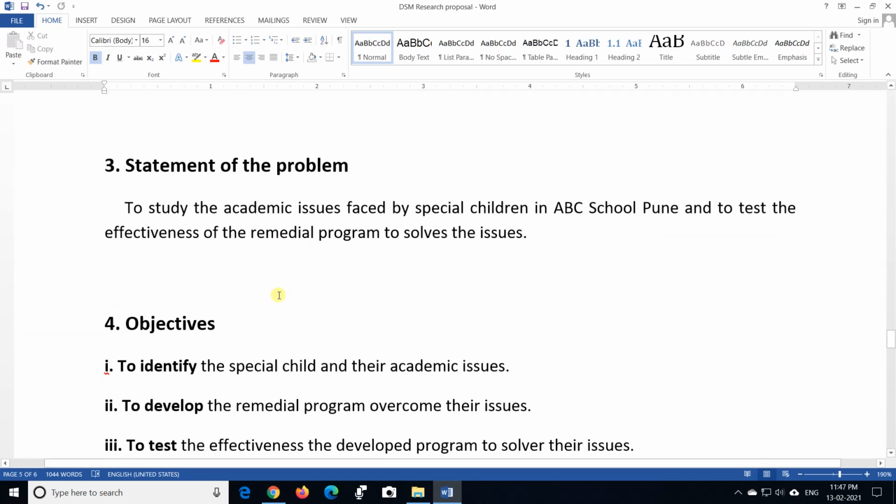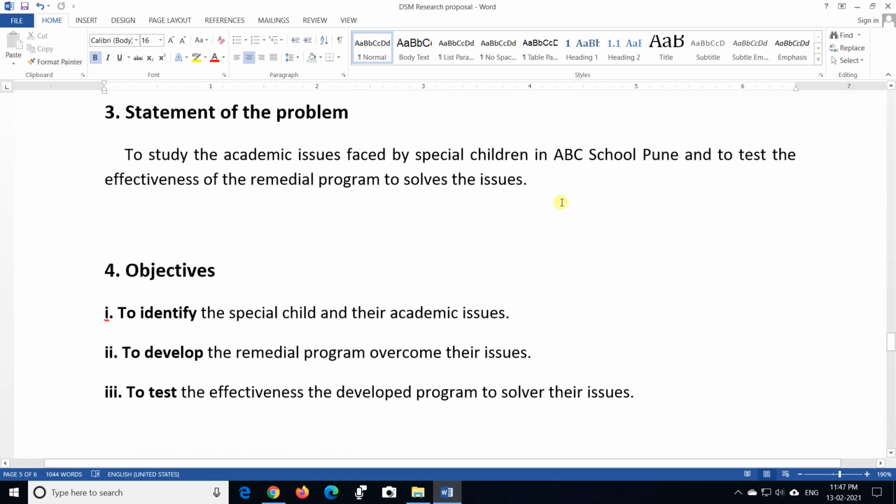Third is the statement of the problem. Here you will have to mention all the specifications of your problem. Try to mention all the factors, we say all the variables, in the title. So the title should be very clear. It should mention all the things that you are going to do in your research.